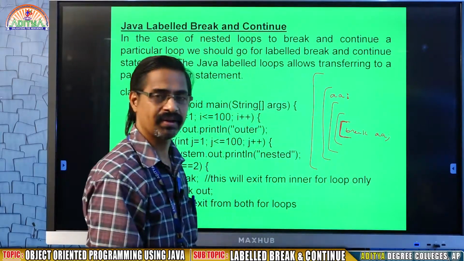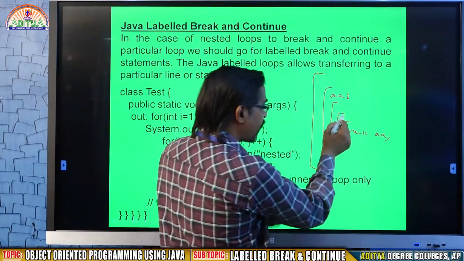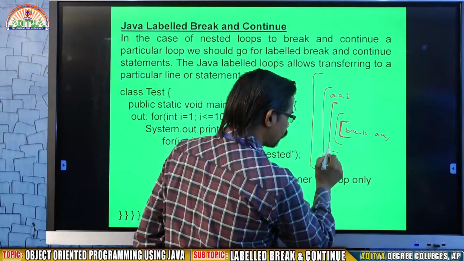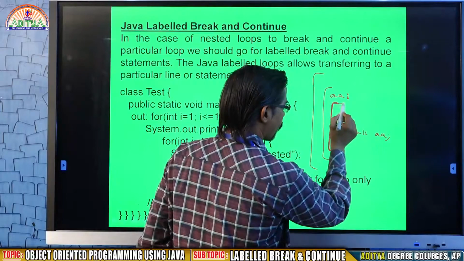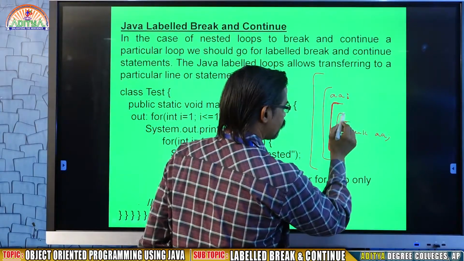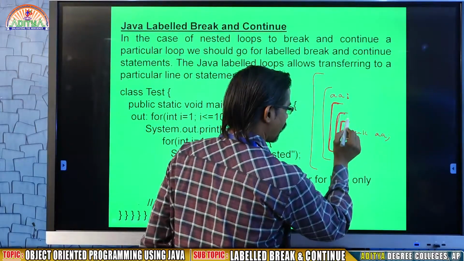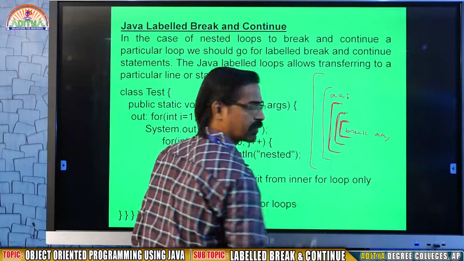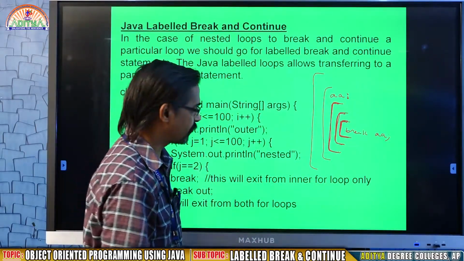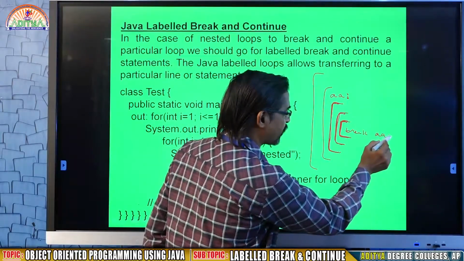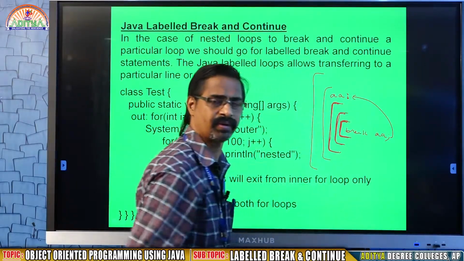I am writing AA here. It means after AA, what are the loops there? This is 1, this is 2, and this is 3. That means it will skip the following. Break AA means go to this spot.